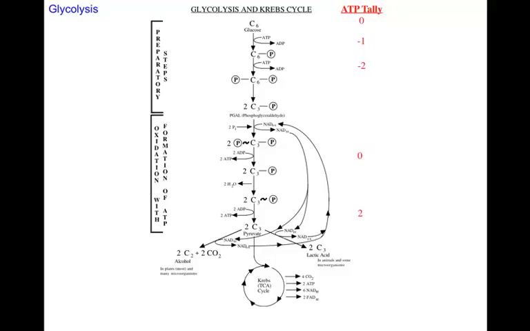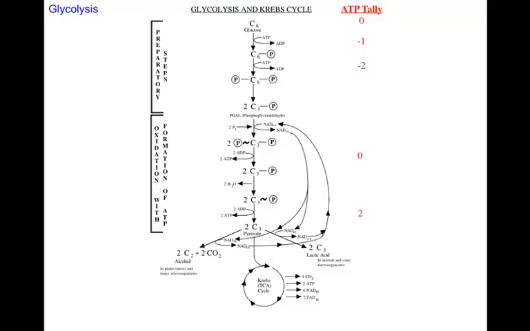Okay, we've talked about what happens in the absence of oxygen. You have fermentation, where in the case of plants you can make alcohol and CO2. Again, that adds up to 3 carbons of pyruvate. And then in animals and some other microorganisms, you make lactic acid, and that's 3 carbons, so that you can account for the 3 carbons of pyruvate.